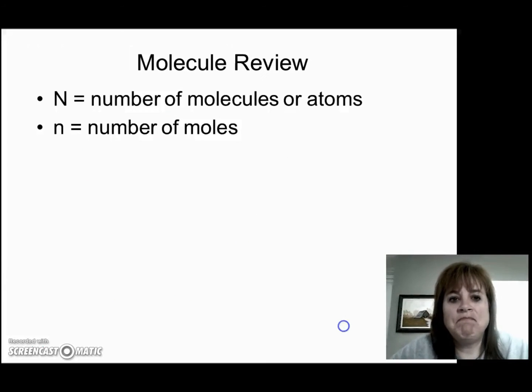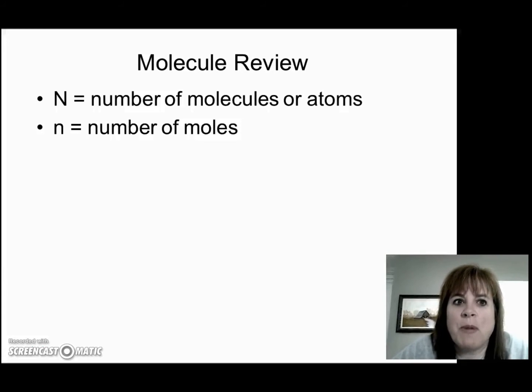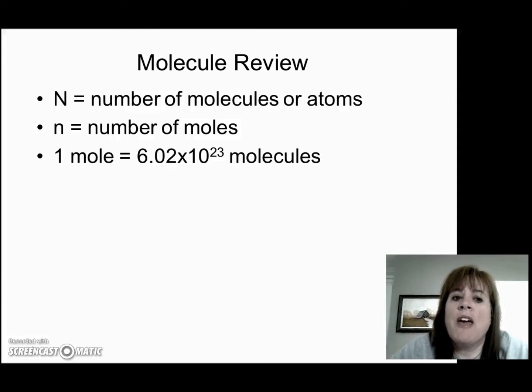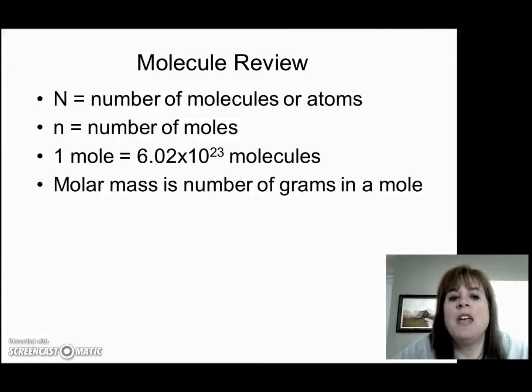Kind of handy. Now, just a little molecule review in case you don't remember from chem. Capital N is the number of molecules or atoms in a sample, whereas little n is the number of moles. Remember that 1 mole is equal to Avogadro's number of molecules, or 6.02 times 10 to the 23rd. And molar mass, which you can find on the periodic table, is also the atomic mass, is the number of grams in a mole.